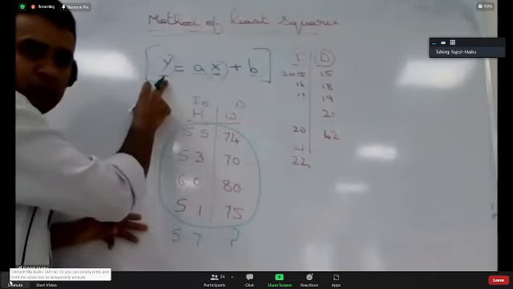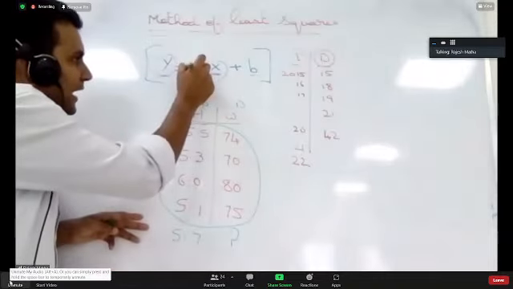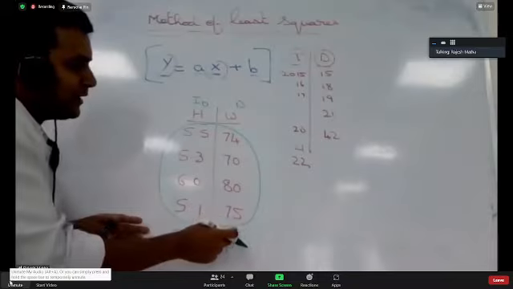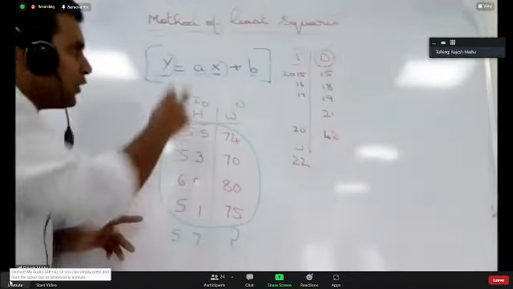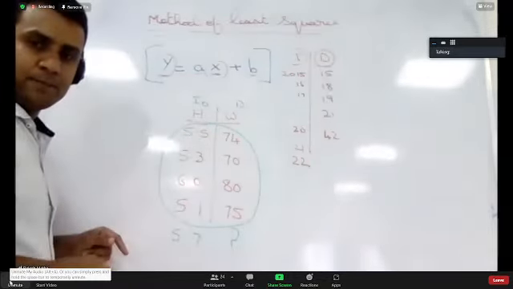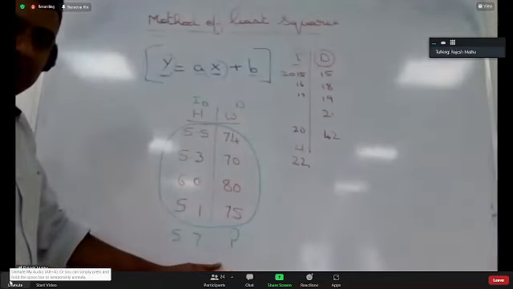Y is dependent, yes or no? Yes, sir. And x is my 5.7. If you know the value of A and the value of B, automatically if a person is 5.7, I can definitely tell what will be the weight of the person. That is what estimation is. You can estimate if you generate this equation, or you can predict, you can forecast. Are you getting what I am trying to tell in the least square method?